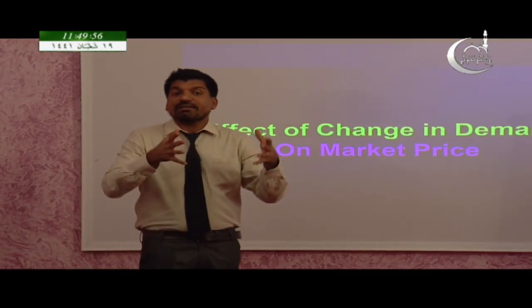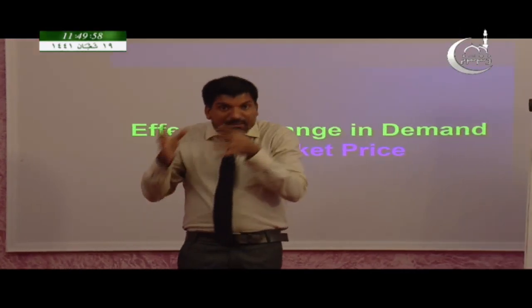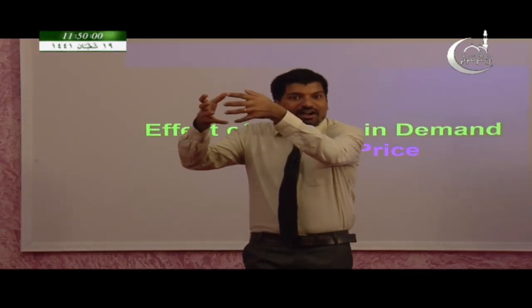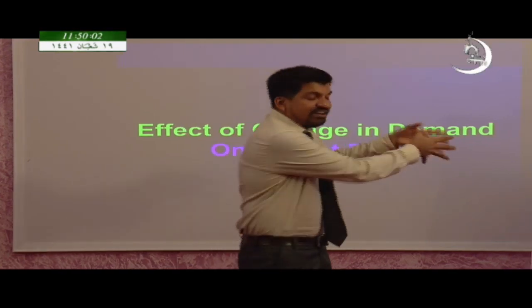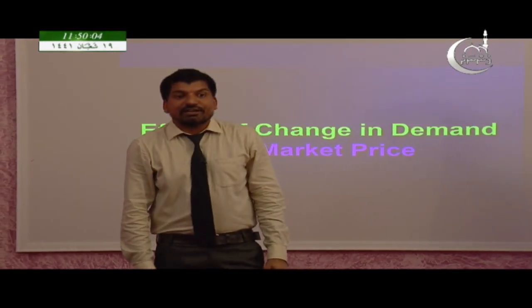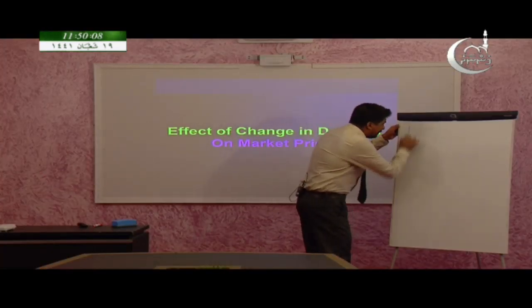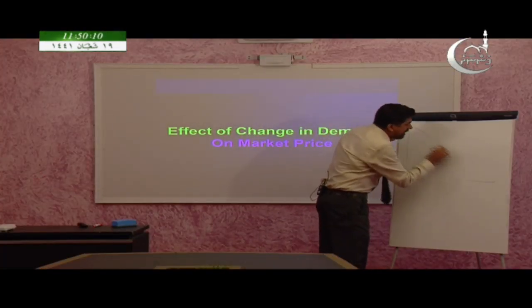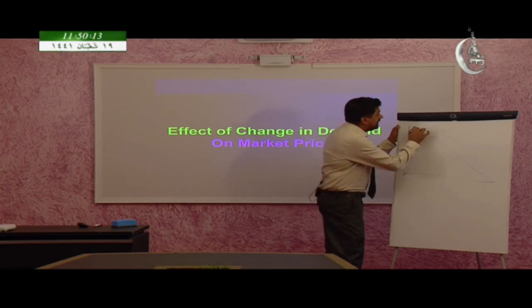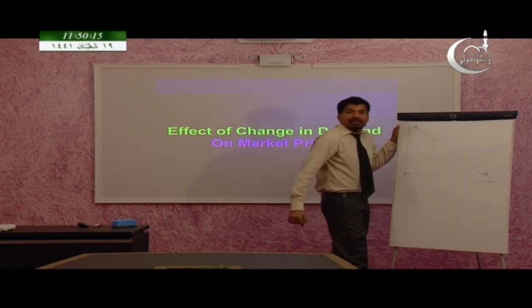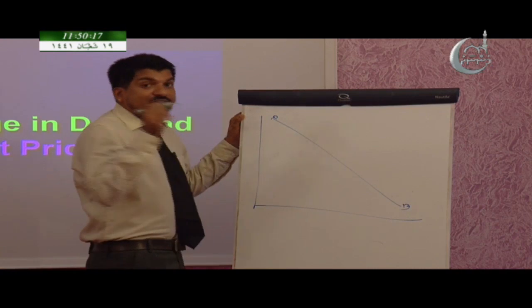So already we discussed change in demand and change in supply. Those ideas we are going to bring into this equilibrium price diagram. Let's see what will happen. So here I am going to draw the demand curve. D is the demand curve. And don't forget, labeling is very important.